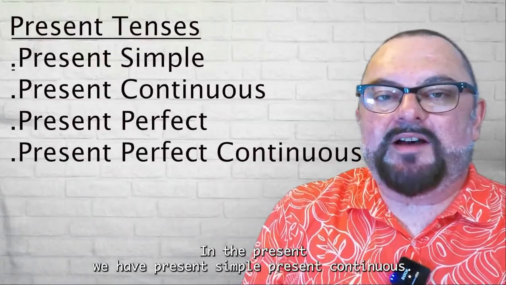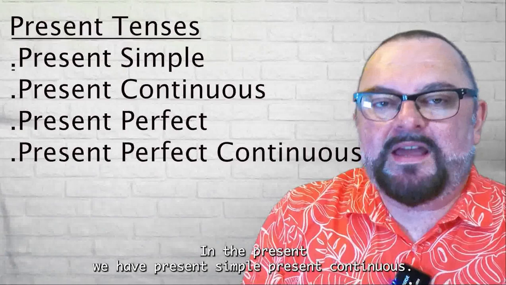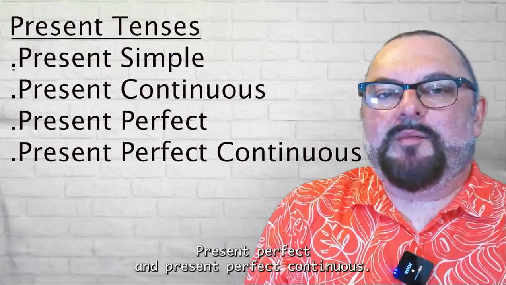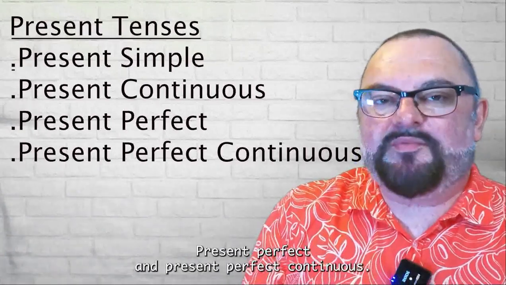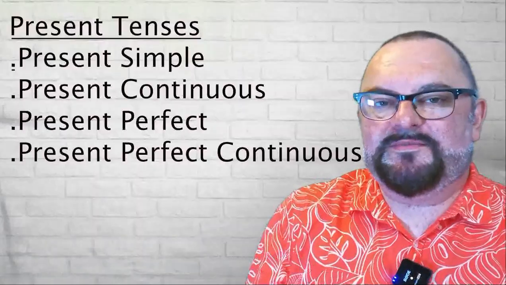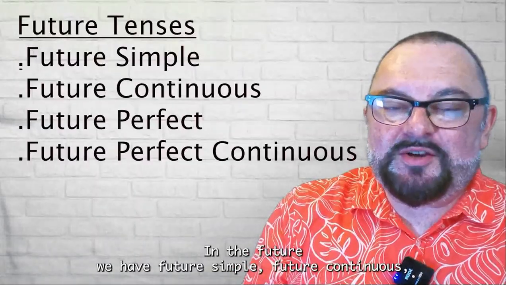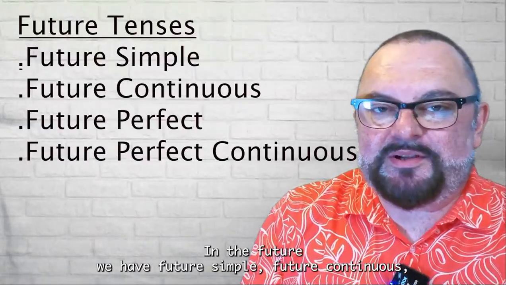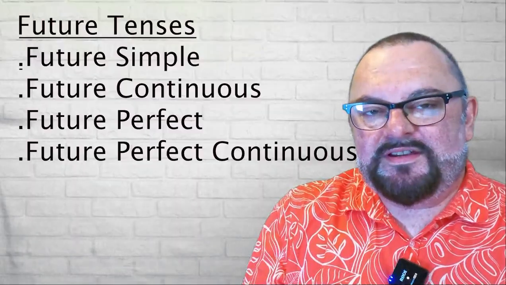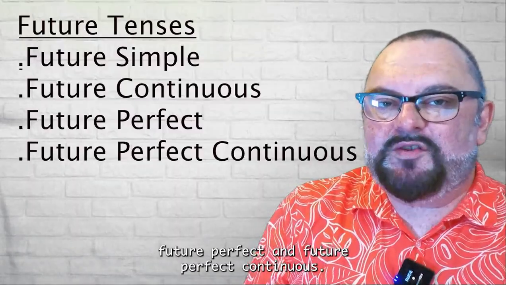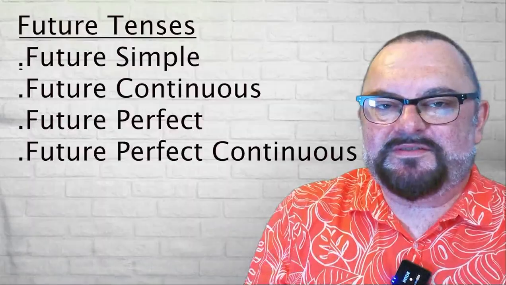In the present, we have present simple, present continuous, present perfect, and present perfect continuous. In the future, we have future simple, future continuous, future perfect, and future perfect continuous.